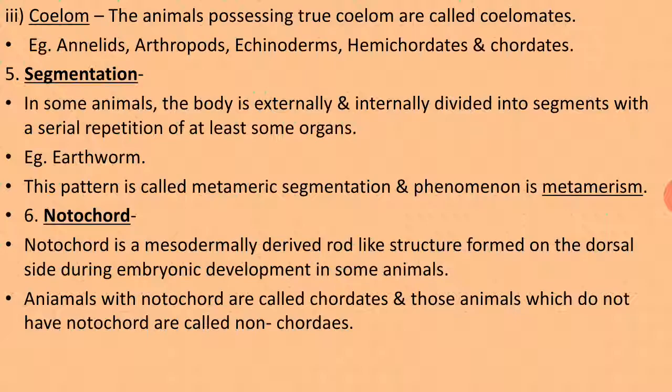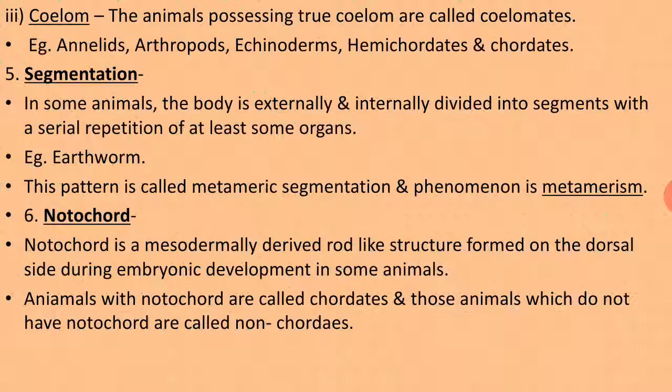In a pseudocoelomate a body cavity is present, but in the form of patches. And number 3, coelomates, where there is a true cavity present. The examples are annelids, arthropods, echinoderms, hemichordates and chordates.